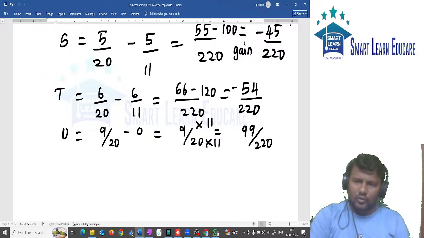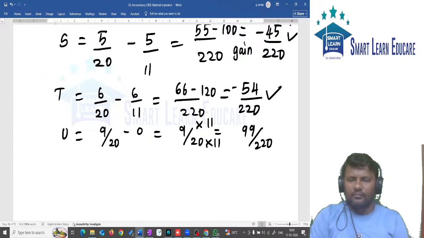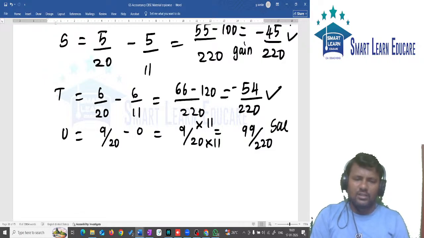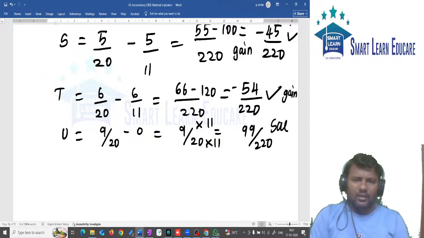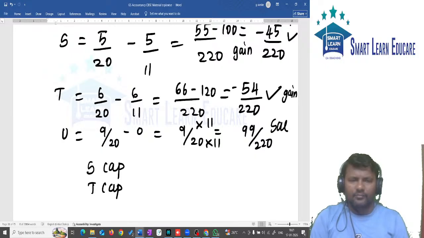So when you add the gain of the two partners, you will get the sacrifice. So what is the journal entry for goodwill? Gaining partners' capital accounts debit to the sacrificing partner. The first two partners are gaining and U is sacrificing. So the journal entry: S capital account debit, T capital account debit to U capital.